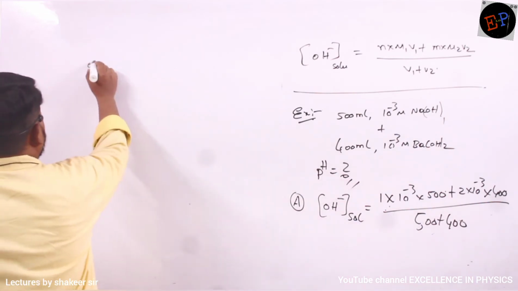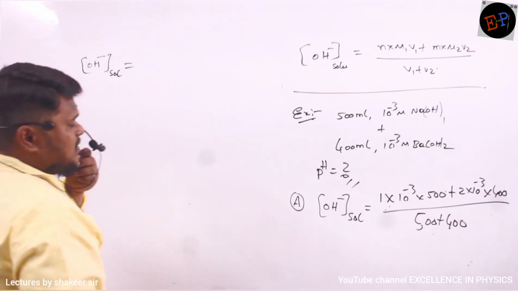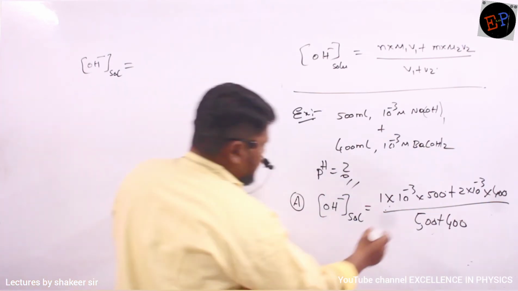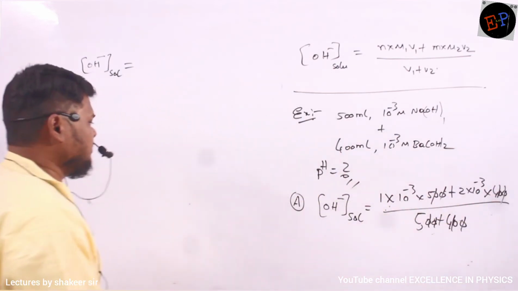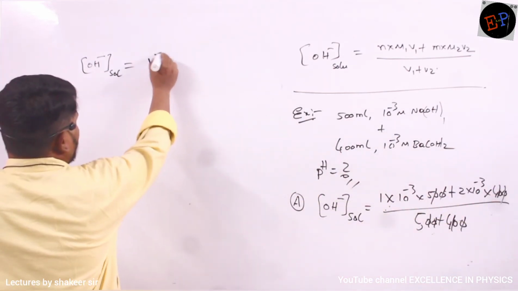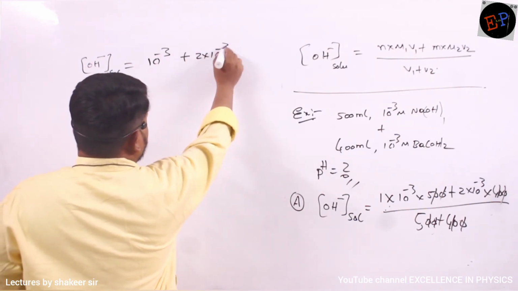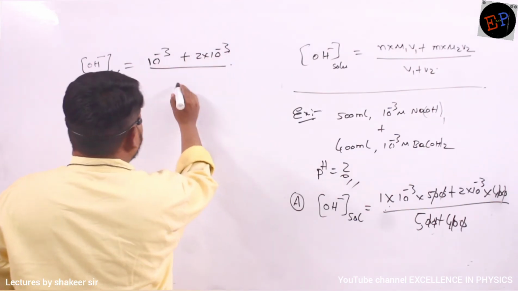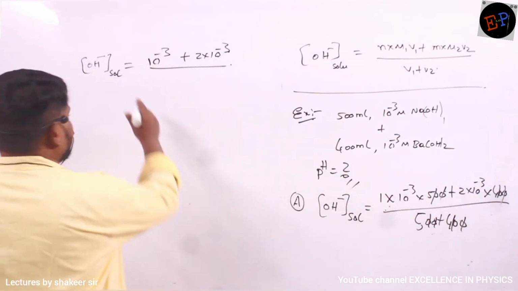So the OH minus ion concentration of the solution is equal to how much? The zeros will get cancelled. So it is equal to 10 power minus 3 plus 2 into 10 power minus 3 divided by 5. 5 is also there, no?